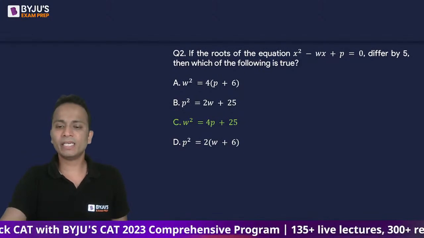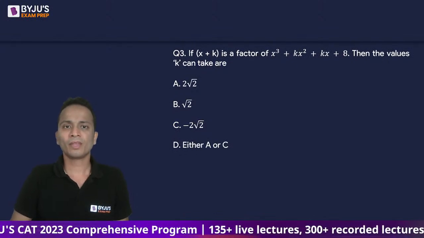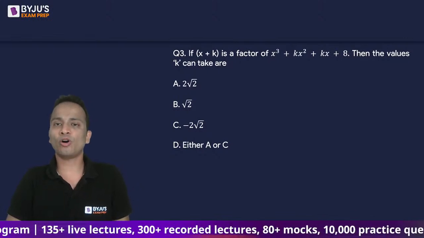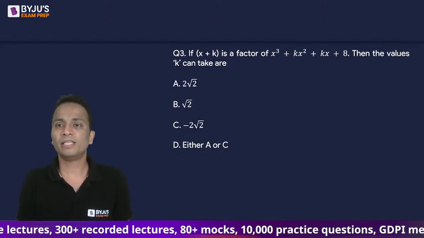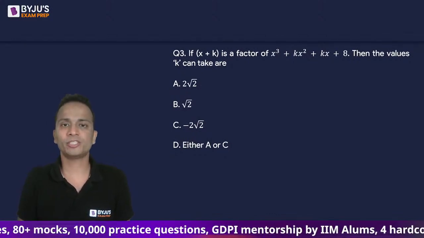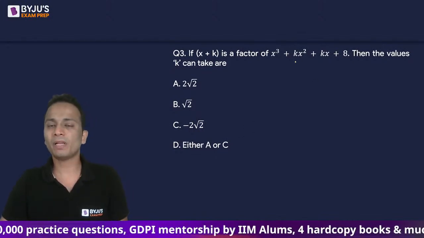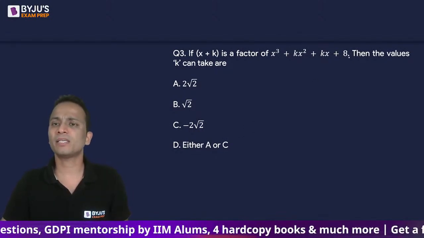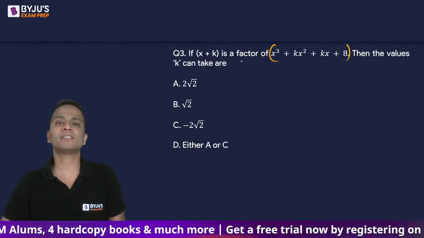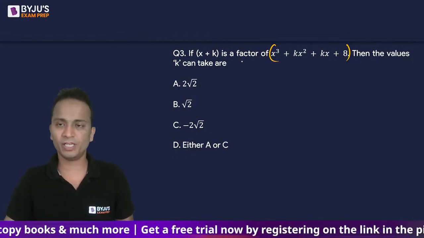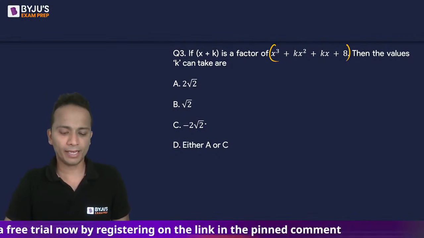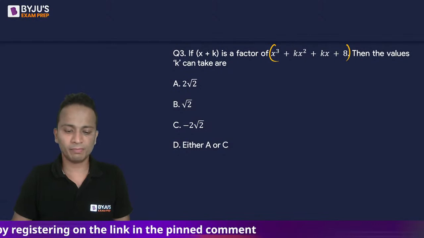All right. Let's move ahead and look at question number 3. Question number 3, again on algebra. If x plus k is a factor of the given polynomial, then what values can k take among the given options? So x cube plus kx square plus kx plus 8 is the polynomial that is given to you, and x plus k is given as a factor of this polynomial. So which of the following values can be taken by k? What values of k are possible among these?